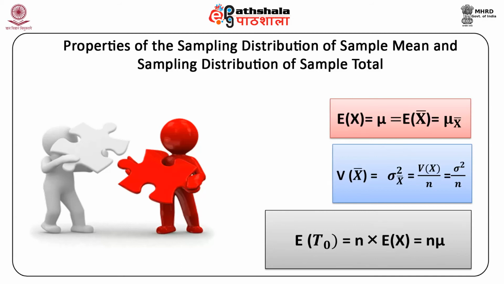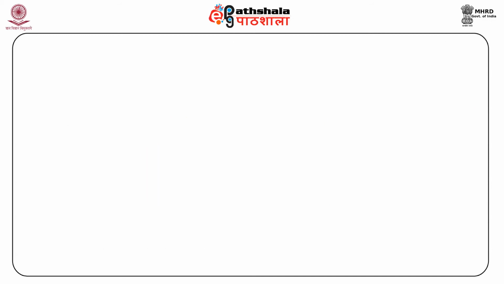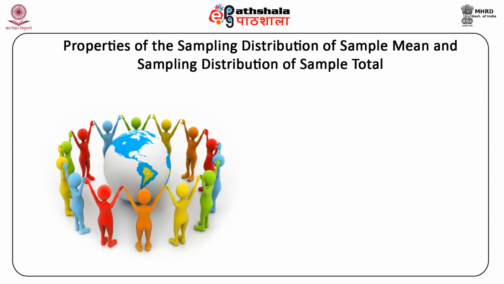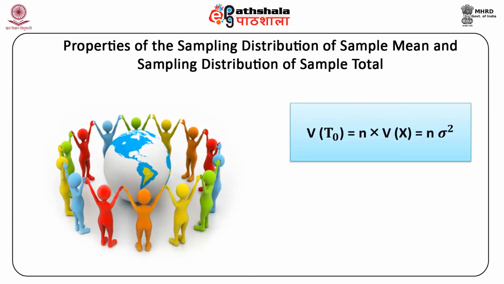This points out that the sampling distribution of sample totals centers at a value which is sample size times more than the mean of the population distribution. In contrast to the sampling distribution of x bar, the variance of the sampling distribution of sample totals, which means variance of T0, is more than the variance of the population distribution Vx. So variance of T0 is equal to n times the variance of x and is equal to n into sigma